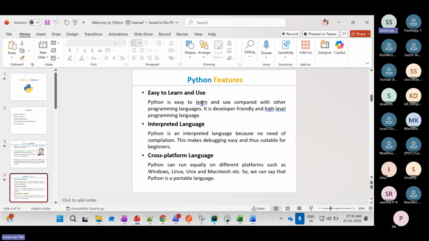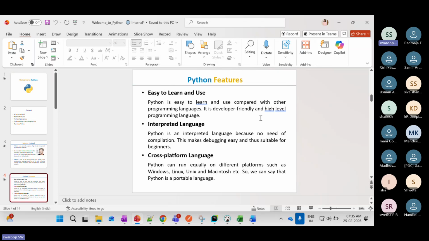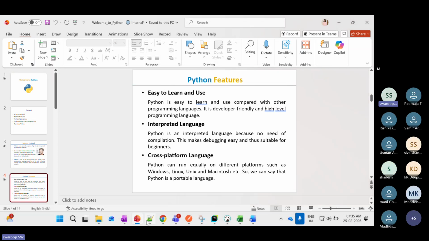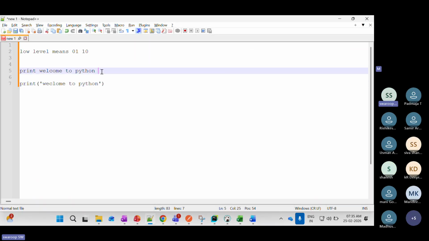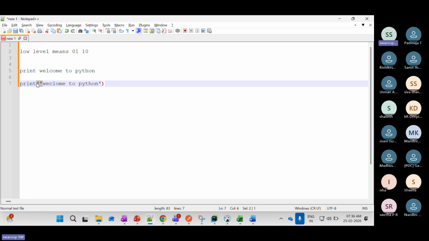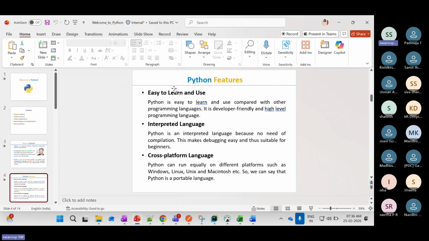It is very easy to learn and use. As I mentioned, it is very easy. Like we just saw, print welcome to the Python. It is English language. We just converted it into a Python program with simple code, and it got converted into a Python program. So it's very easy to learn, and also very easy to use. It is human friendly.